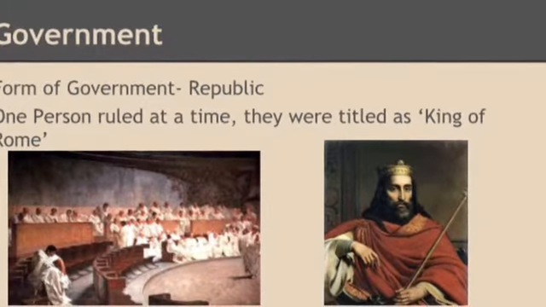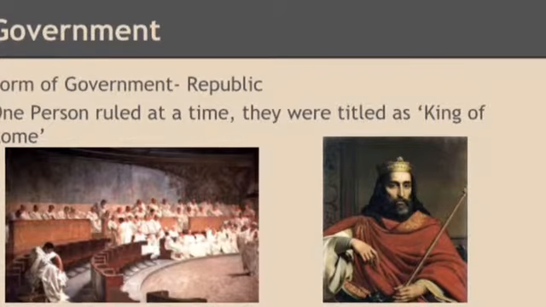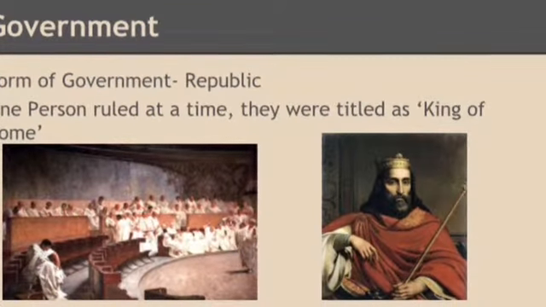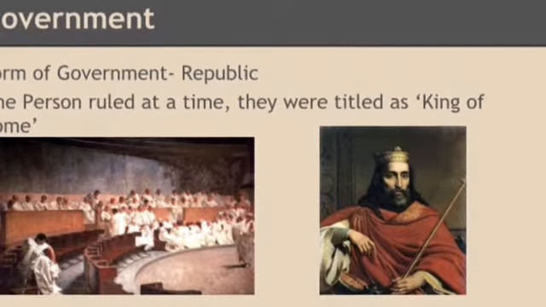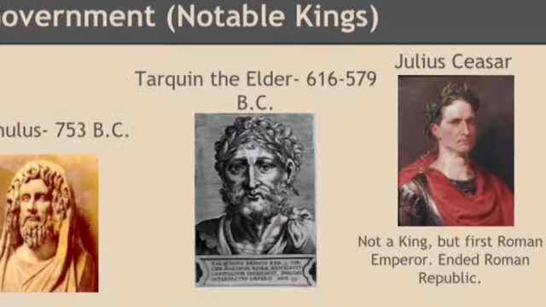Government. The Romans were republicans, copied by others for centuries. Even the government of the United States is based partly off of Rome's government. One person ruled at a time. They were titled as King of Rome.